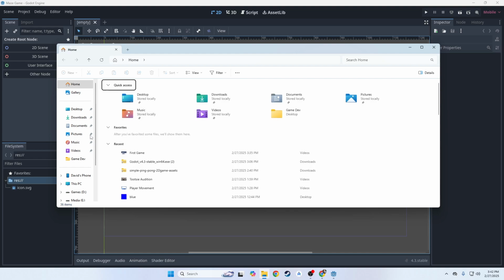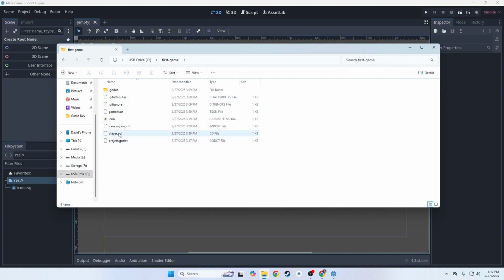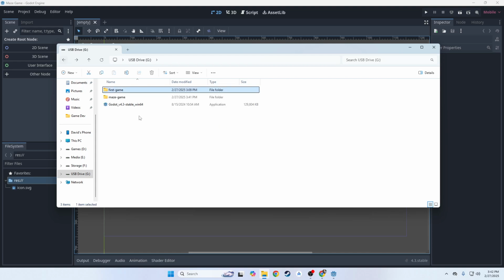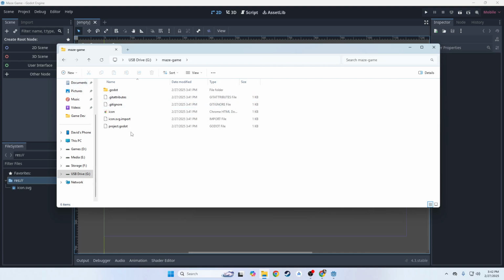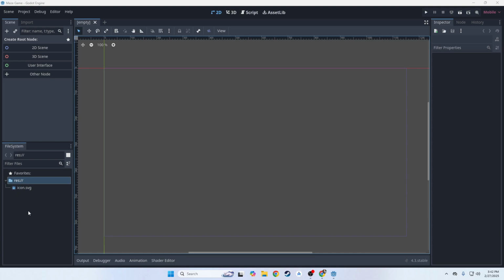If we look at our flash drive again, we now have two project folders, one called First Game, one called Maze Game. First Game has all the stuff that we built. Notice that the player.gd and the game.tscn, all the things that we built in that last project, are in my project folder. In Maze Game, it's empty. There's nothing other than the default stuff.